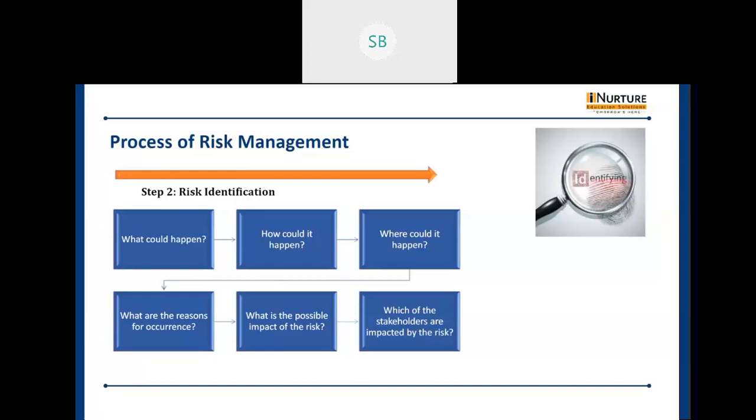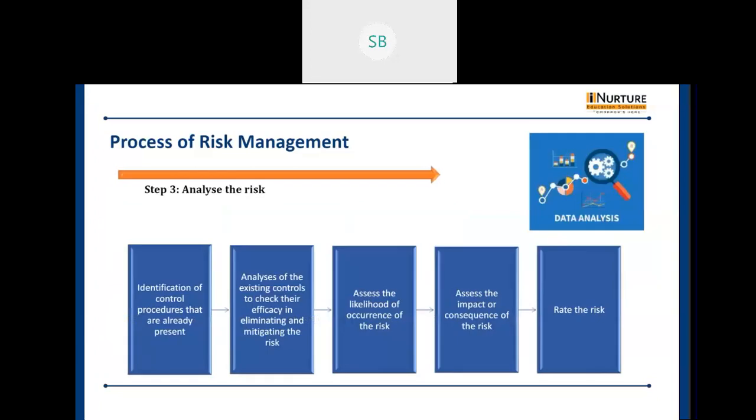Now the third stage, as I mentioned, is to analyze the risk. Once a risk has been identified, we can establish the possible cause and impact it has. So we now have to analyze the risk and develop a detailed understanding. Basically, the existing processes should be analyzed to check how effective they are in checking the risk occurrence. There are certain process steps involved in analysis. It's a big one.